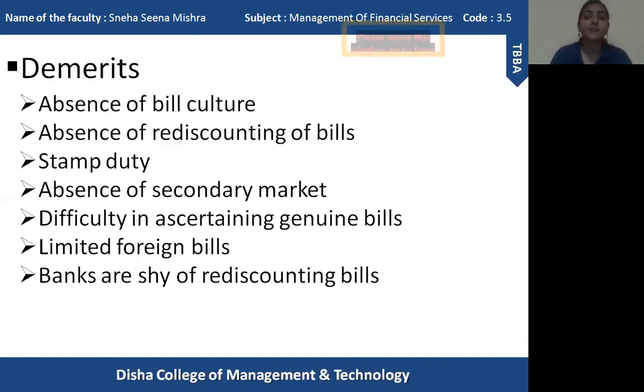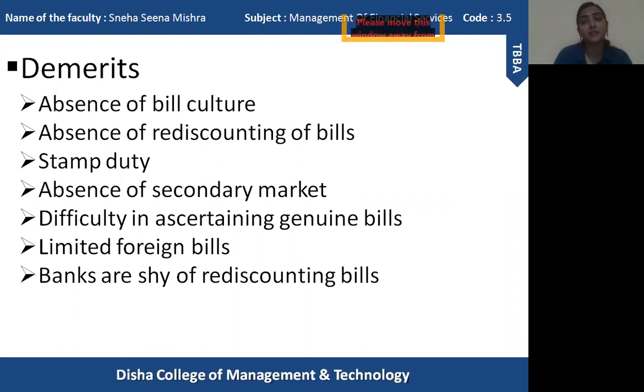Genuine bills means real bills. It is very difficult to differentiate between genuine bills and those bills which are not very genuine in nature. So they need to understand which bills are genuine and which are not. Non-genuine bills are those accommodation bills. Accommodation bills means